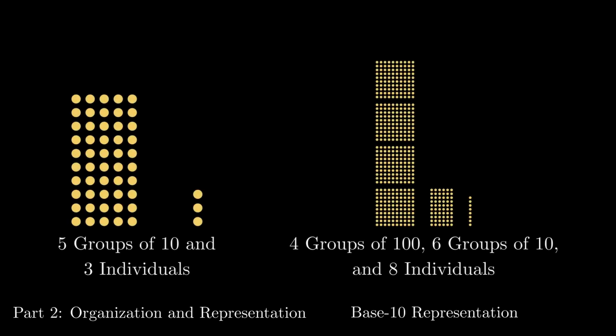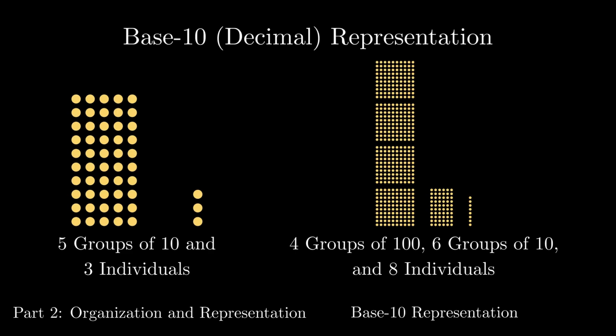After taking all of this time to organize the dots, it would be good to be able to write down the result in some useful way. Saying things like 5 groups of 10 and 3 individuals, or 4 groups of 100, 6 groups of 10, and 8 individuals is perfectly meaningful, but it's also not very compact or efficient. A notational scheme that captures this information is known as the base 10 representation of numbers, also called decimal representation. That's just the way we normally write numbers.